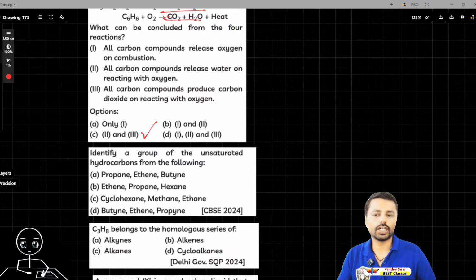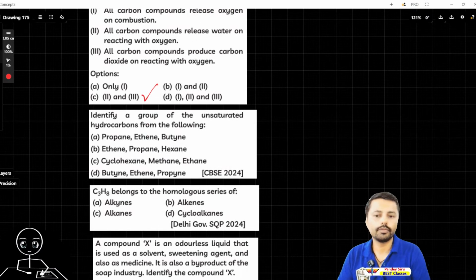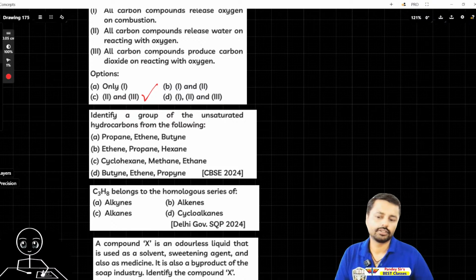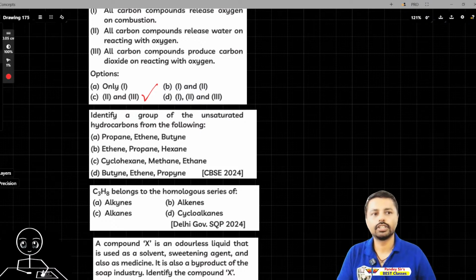Identify a group of the unsaturated hydrocarbons from the following. Propane, ethene, butane. Try to find the group of unsaturated hydrocarbons.